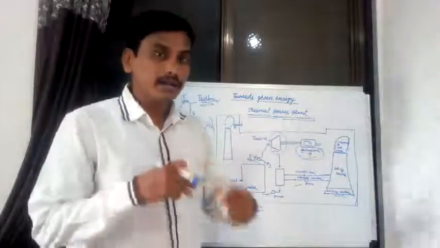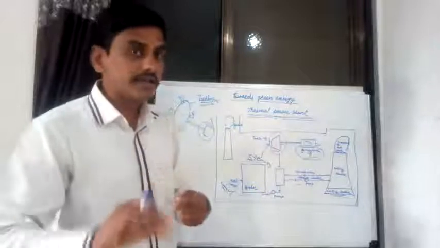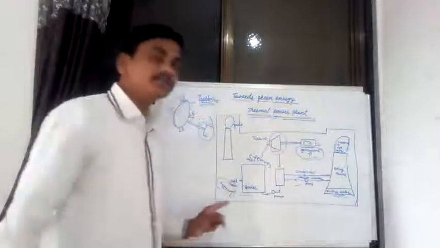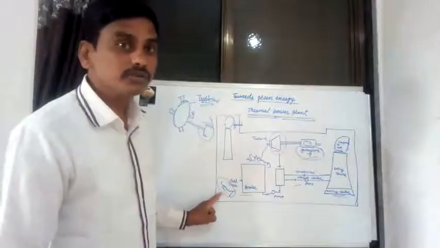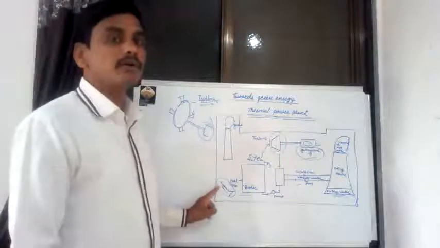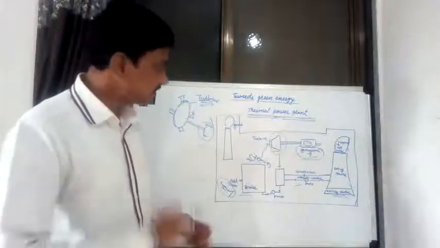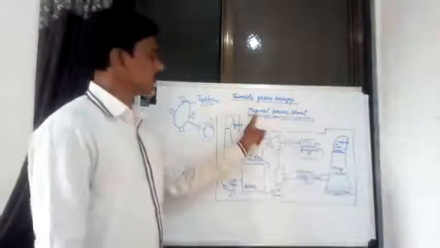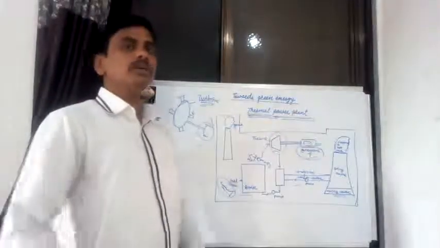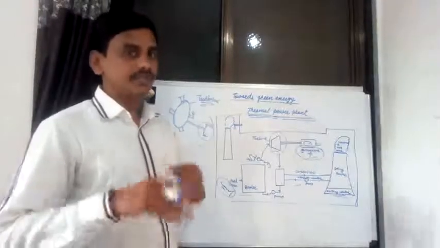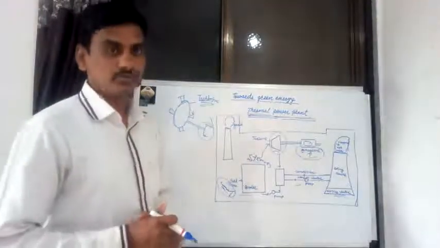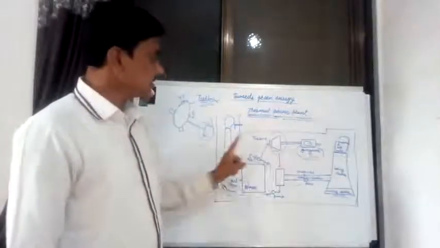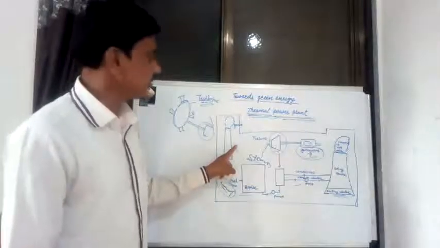Water is converted into steam by use of different types of fossil fuels, here by use of coal. Coal is a thermal source, and this thermal energy is converted into electrical energy. That is known as a thermal power plant. Mostly thermal power plants are used to generate electricity. That is the construction of a thermal power plant.